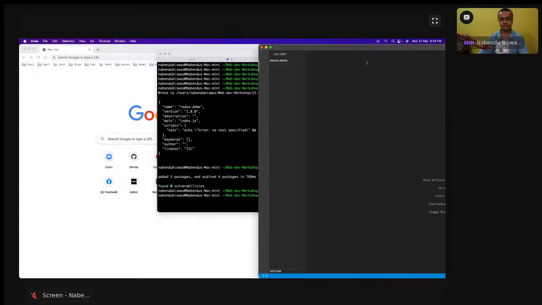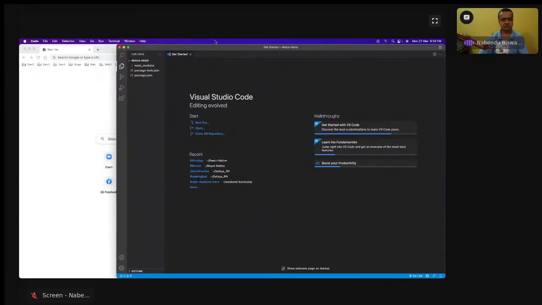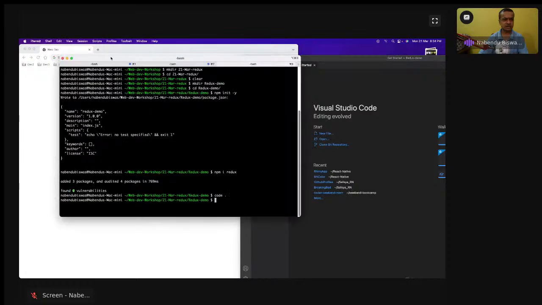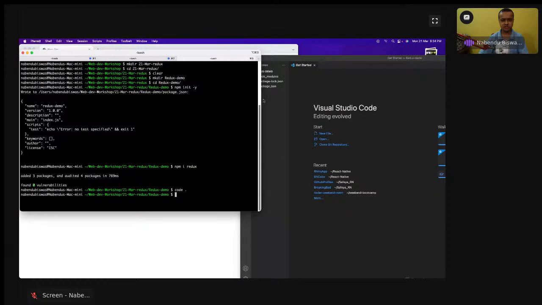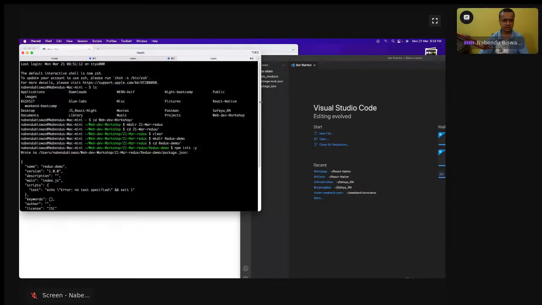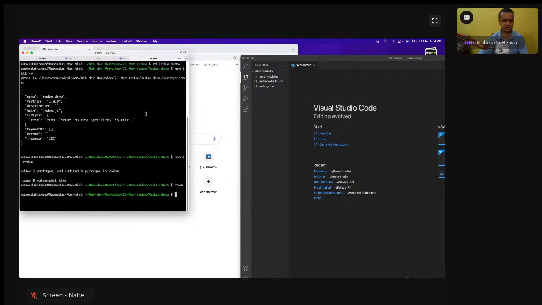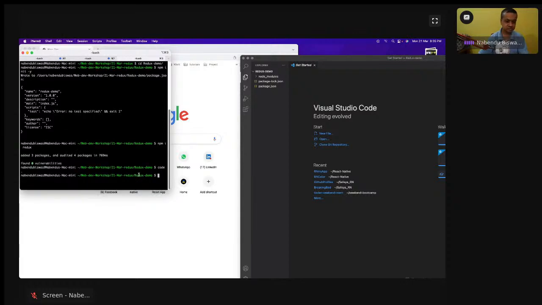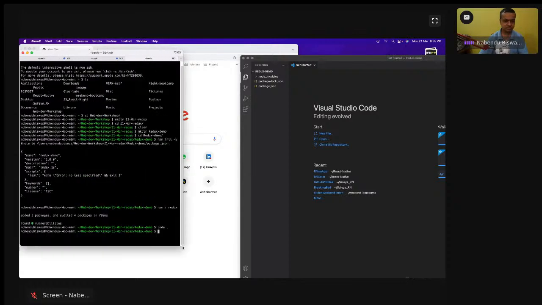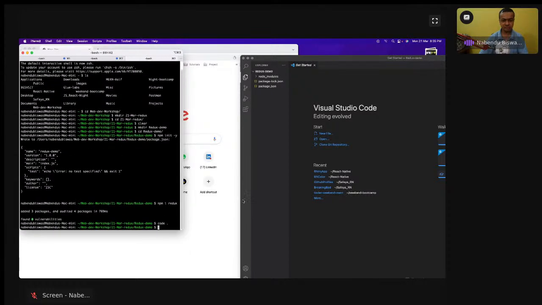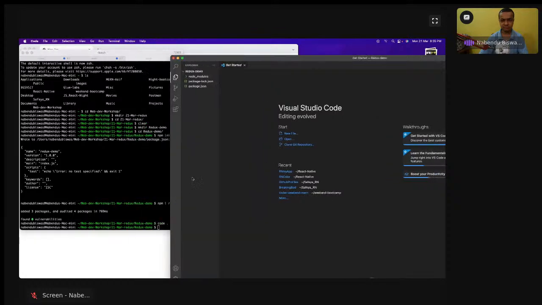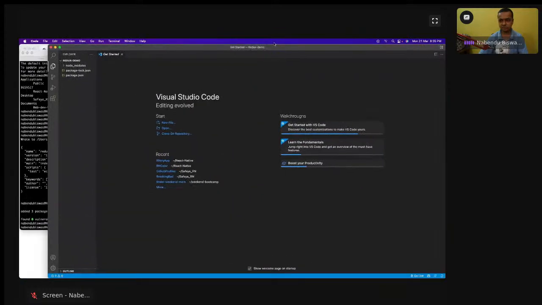One thing is that this will not have much GUI. Let me make my VS Code a bit larger.